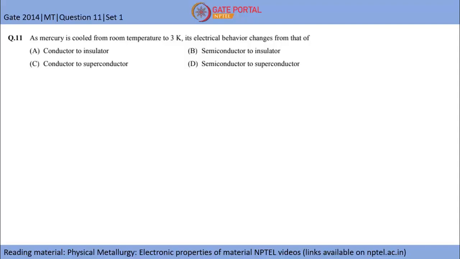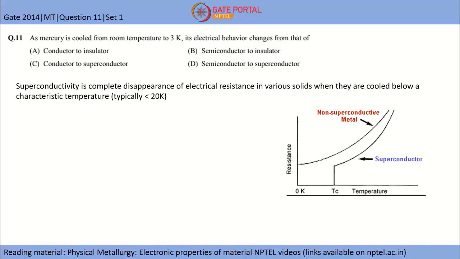This is question number 11, GATE Metallurgical Engineering 2014 question paper. As mercury is cooled from room temperature to 3 Kelvin, its electrical behavior changes from that of: option A is conductor to insulator, option B is semiconductor to insulator, option C is conductor to superconductor, option D is semiconductor to superconductor. So firstly, what is superconductivity?